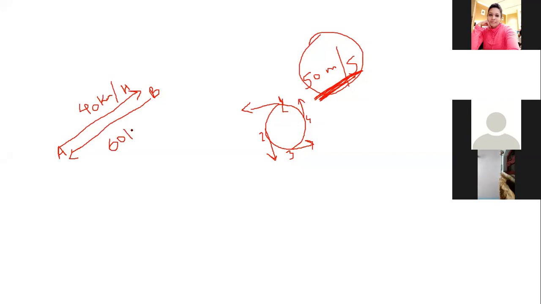Now, if we talk about the speed, we will not talk about the direction, and it will be from A to B 40 km per hour, from B to A 60 km per hour.